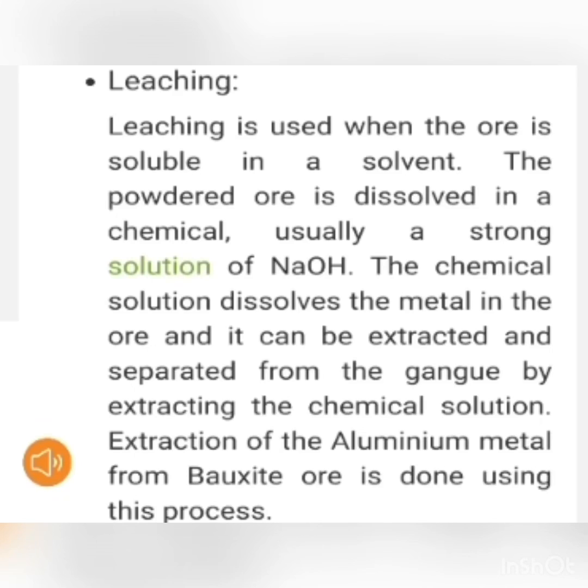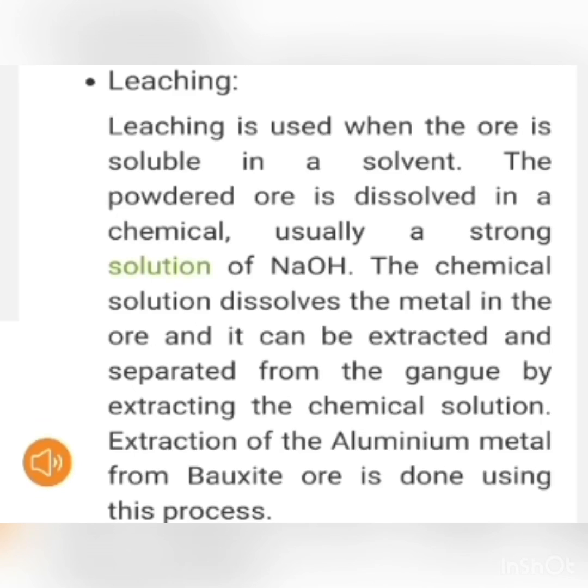Let's take an example. The bauxite ore of aluminium has iron oxide and silicon dioxide as impurities. This ore is powdered and then treated with a solution of sodium hydroxide. After treating with sodium hydroxide, aluminum oxide and silicon dioxide get dissolved, forming sodium aluminate and sodium silicate. The impurities which are not dissolved are left behind and filtered off.